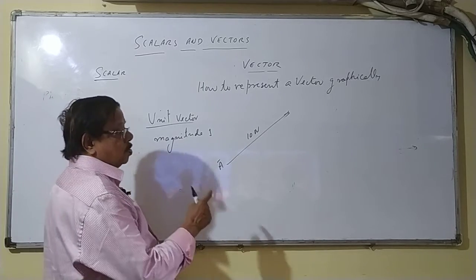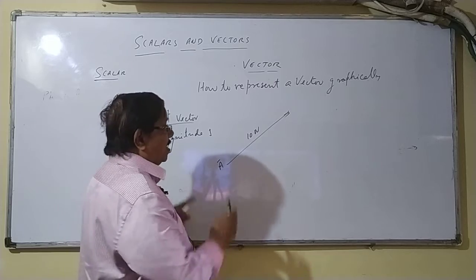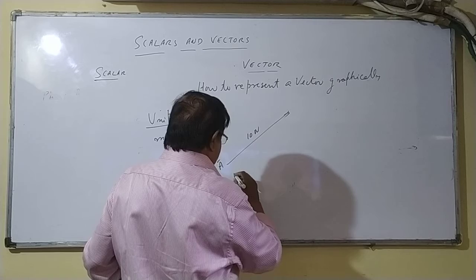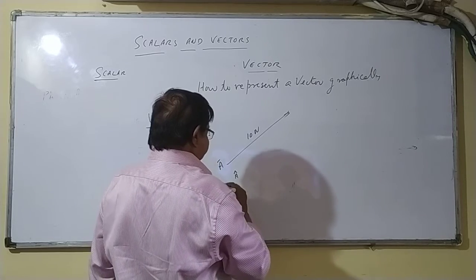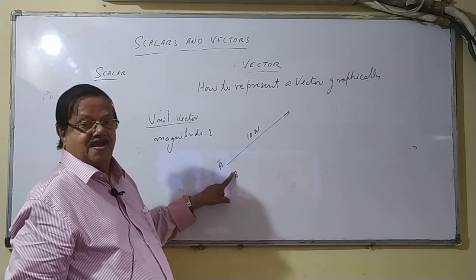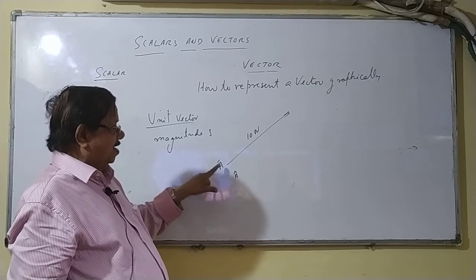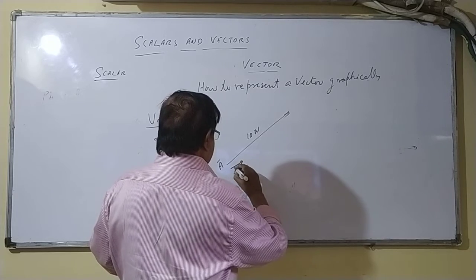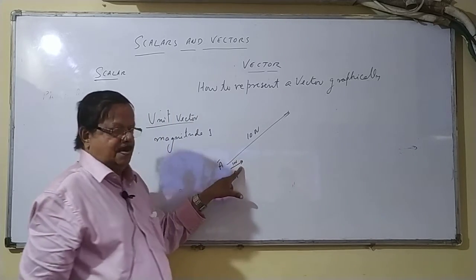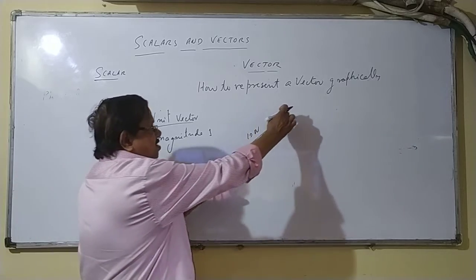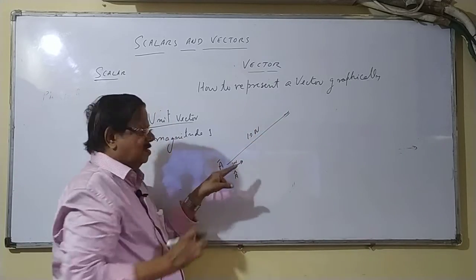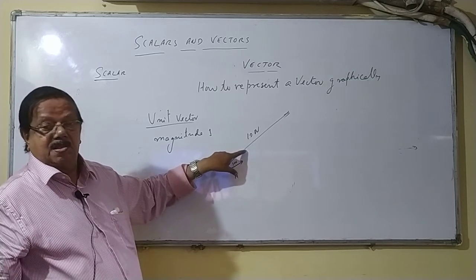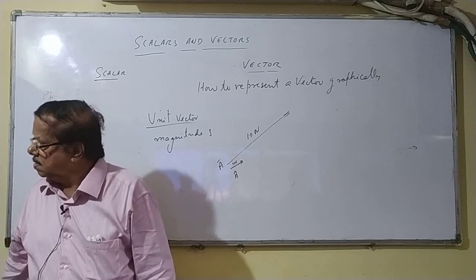Unit vector has magnitude only 1 Newton, but the direction is the same. So I will write it like this: A cap. It is a unit vector in the direction of A, whose magnitude is only 1 Newton. Here 10 Newton magnitude, here 10 centimeter, here 1 centimeter. This is a unit vector in the direction of vector A.